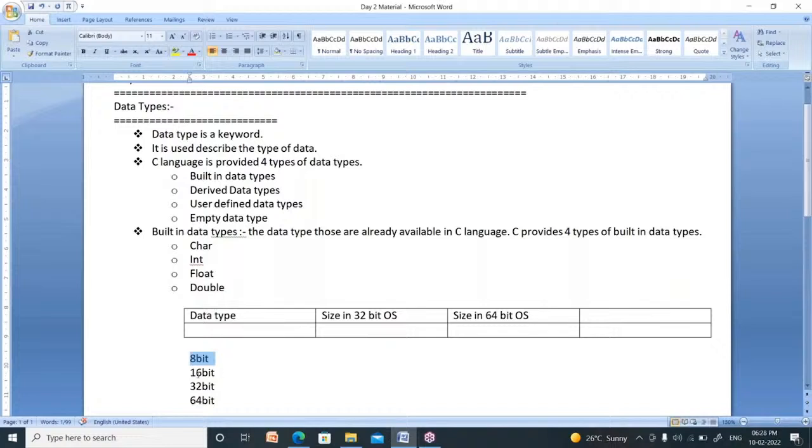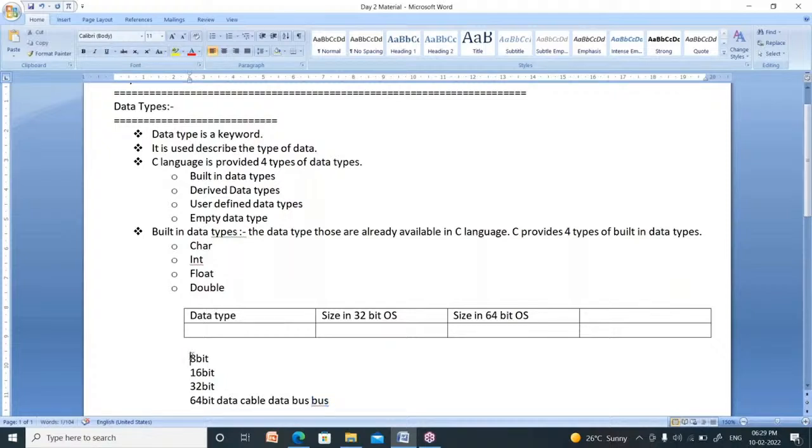What is the difference between 8-bit, 16-bit, 32-bit, 64-bit? It is nothing but bandwidth. Simply call it the width of the data cable. I will explain it. Whenever you type data using the keyboard, to move the data from keyboard to CPU, there is one cable attached to the CPU. That cable is nothing but a data cable or data bus. Simply it is called a bus.